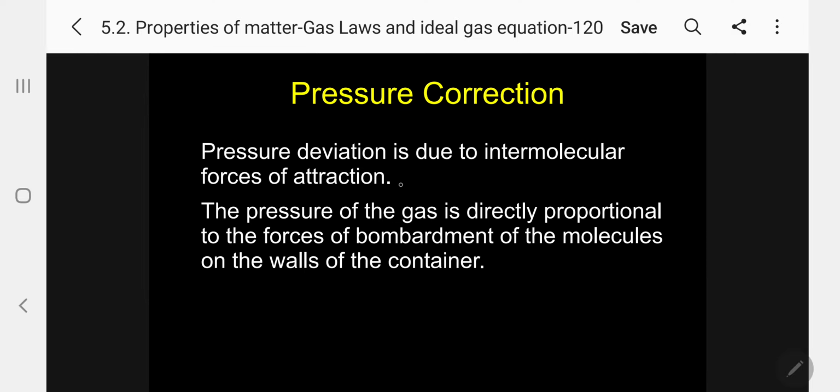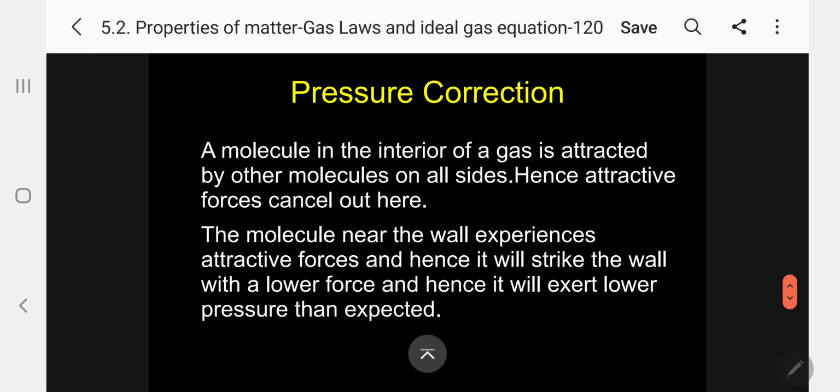Pressure deviation is due to intermolecular force of attraction, which we have seen already. The pressure of the gas is directly proportional to the force of bombardment of the molecules on the walls of the container. We have seen already what pressure actually is: pressure exerted by the gas molecules on the walls of the container is called pressure. A molecule in the interior of the gas is attracted by other molecules on all sides.